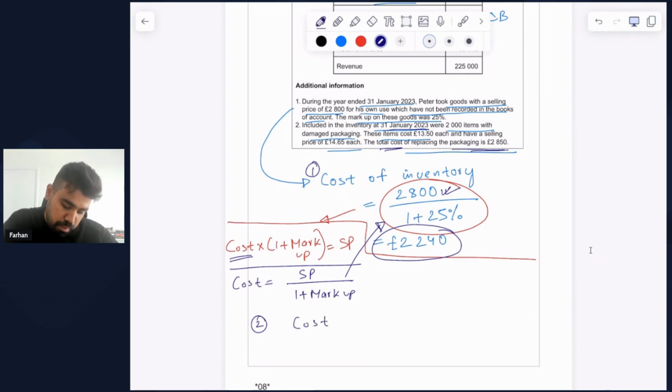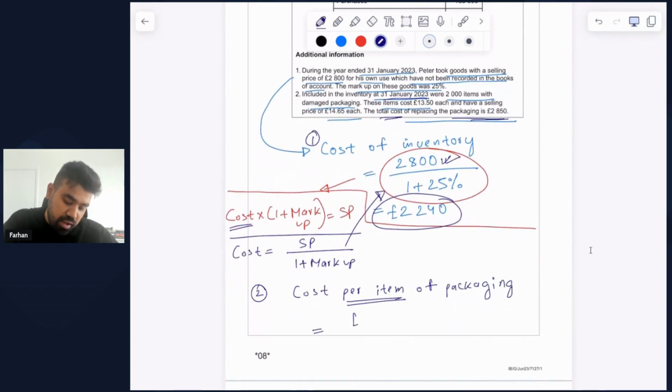So, cost per item of packaging. We know that to replace the packaging, we need £2,850, and we have 2,000 items in total. So if I want to find the cost per item, I take the total cost of replacing, which is £2,850, and divide it by the 2,000 items that we have as a whole, which gives me £1.425 as the cost per item of inventory to replace the packaging.